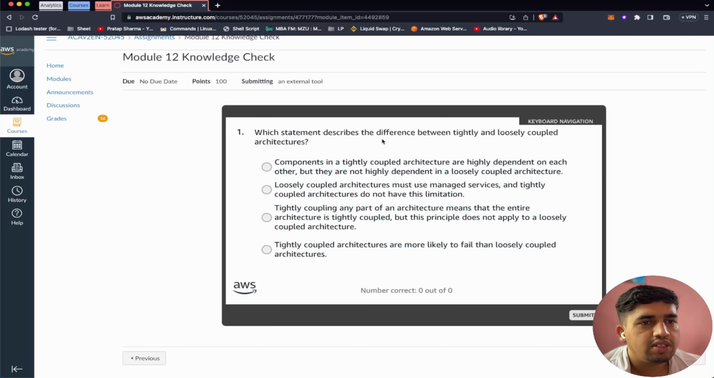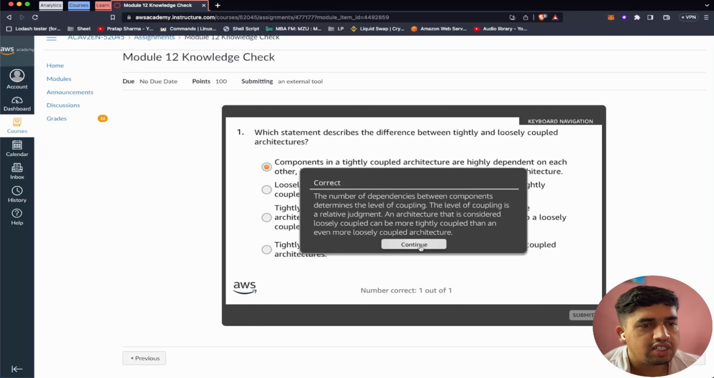Which statement describes the differences between tightly and loosely coupled architecture? Components in a tightly coupled architecture are highly dependent on each other, but they are not highly dependent in a loosely coupled architecture. Loosely coupled architecture must be managed services, and tightly coupled architecture do not have this limitation. Tightly coupling any part of architecture means that the entire architecture is tightly coupled, but the principle does not apply to a loosely coupled architecture. Tightly coupled architecture are more likely to fail than loosely coupled architecture. So I think the answer here should be components in a tightly coupled architecture are highly dependent on each other, but they are not highly dependent in a loosely coupled architecture. Let's submit. Yeah, so this is the correct answer.